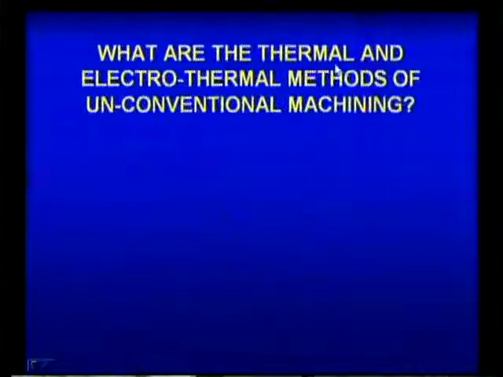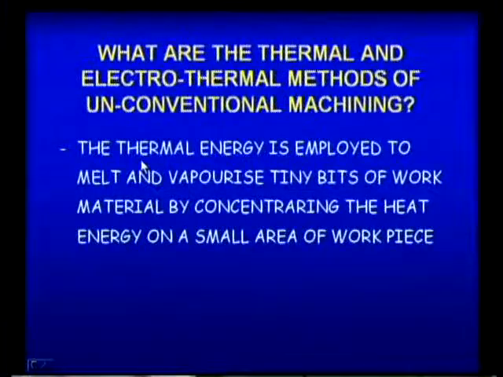First one is the thermal and electrothermal methods of unconventional machining. So, what happens in this?